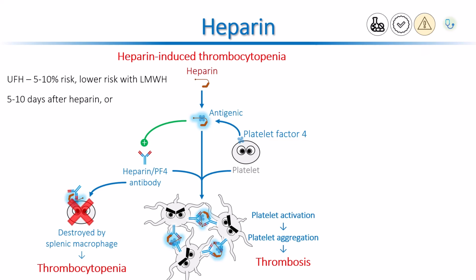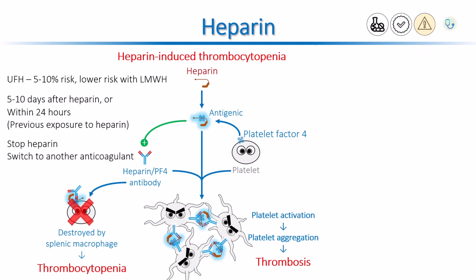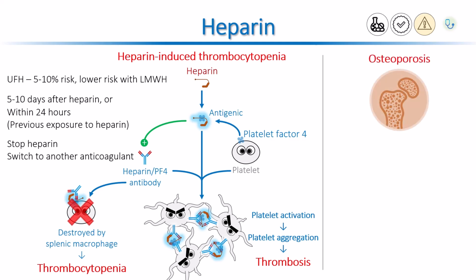However, in patients who have been exposed to heparin in previous 1 to 3 months, the antibodies that target heparin platelet factor IV can be already formed in the blood. In such patients, heparin-induced thrombocytopenia can develop within the first 24 hours. If heparin-induced thrombocytopenia occurs, the heparin is stopped and switched to a different anticoagulant, like direct thrombin inhibitors, such as dabigatran, argatroban, or bivalirudin. Other notable side effect associated with heparin is an increased risk of osteoporosis.